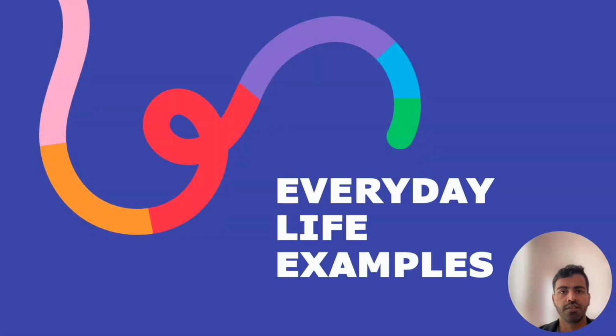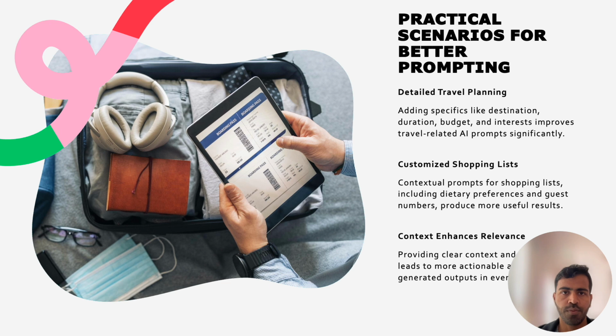Now let's understand the practical scenario for better prompting. Better prompting is not limited to work tasks, it applies to everyday life. For example, planning a trip: a vague prompt would be "plan a vacation," and an improved prompt would be "plan a 5 days family vacation in Goa in June with a budget of 1500 rupees, focusing on beaches and cultural experience."